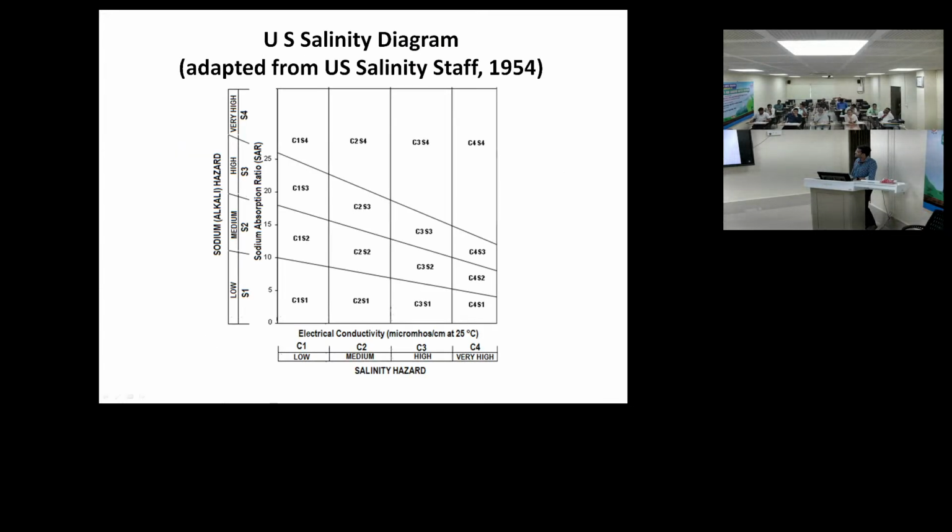Another one is the US salinity diagram. This is also very useful for irrigation parameter consideration. If the water falls in the left corner, C1S1, that is low salinity and low sodium hazard. When we go from left to right, and from below to above, both the salinity and the sodium hazards increase. So the safest water will be in the C1S1 category, and the least safe will be C4S4.